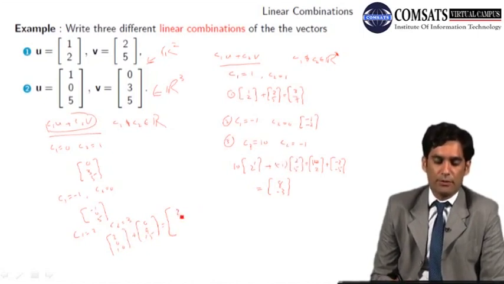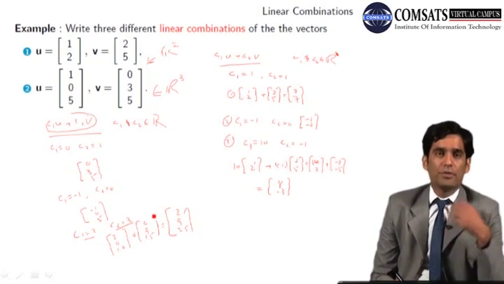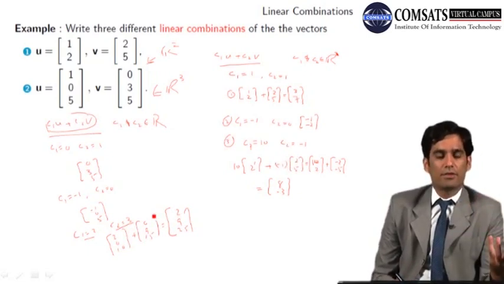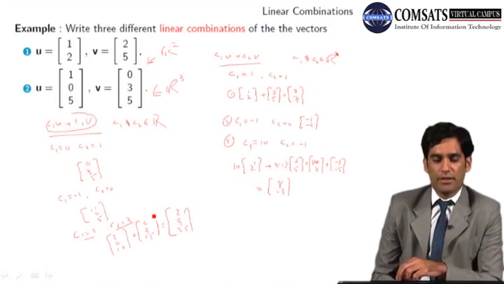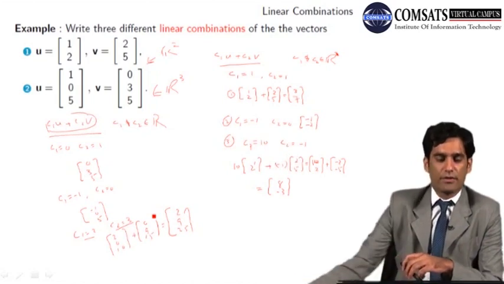So the answer will be (2, 9, 25) for these values of C1 and C2. Now you can take any C1 and C2. If I am asking you to write down, let's say, 5 combinations of these vectors, you can write. Likewise, I have written here 3 different linear combinations of both these vectors.